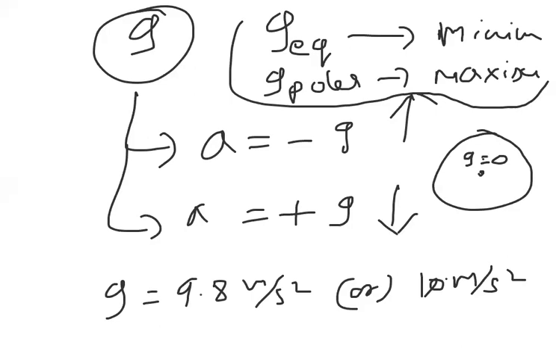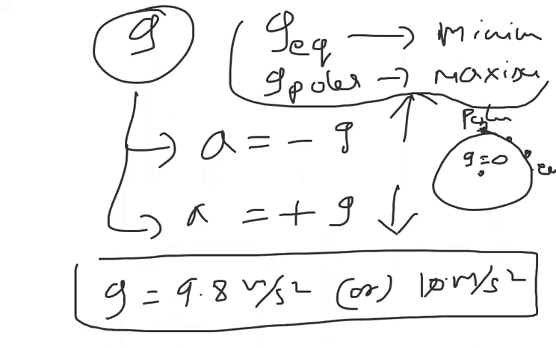So place to place, its value is changing. If you go above the earth, its value will decrease. At the center of the earth, its value is 0. And if you take any point on any other place on the earth, everywhere it is not the same. At poles, it is different. At equator, it is different. So g is not a fixed value. But from this concept's point of view, you need not think that much. Simply remember this information only. That is the first point.